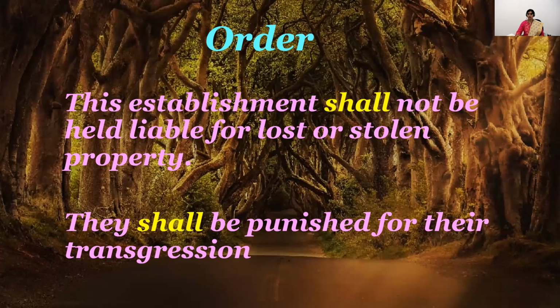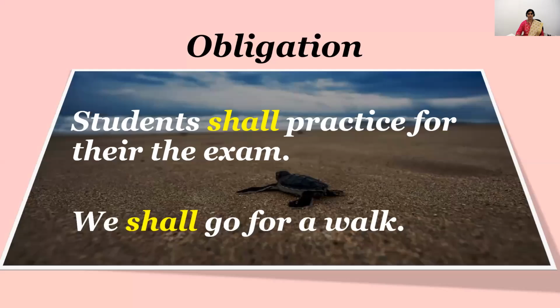The next one, order. This establishment shall not be held liable for lost or stolen property. They shall be punished for their transgression. That means in these sentences, the modal verb shall is performing the function of ordering something. The next one, obligation. Students shall practice for their exam. We shall go for a walk. So here the function of the modal verb shall is obligation.